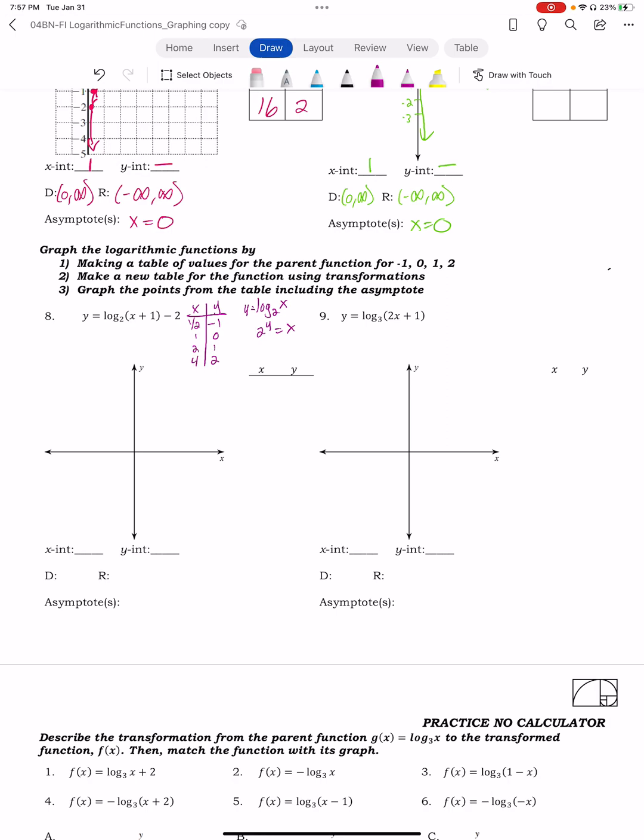Then we use our transformations on the inside. In this case, this x plus 1 means that I'm going to take my x values and subtract 1, because I always do the opposite of what's going on the inside. So x minus 1, and then this is going to be y minus 2.